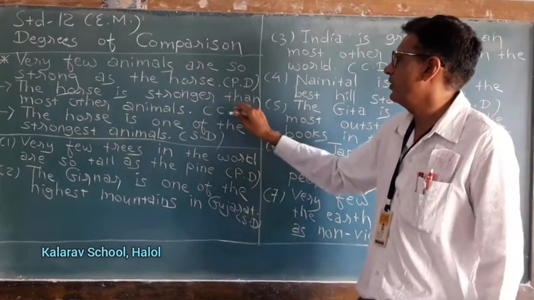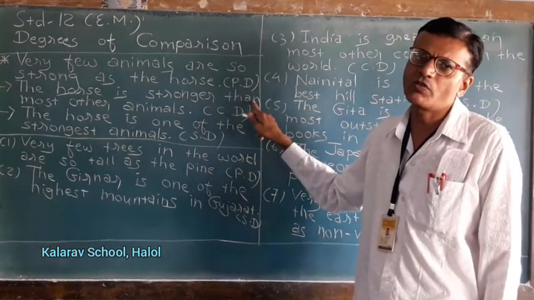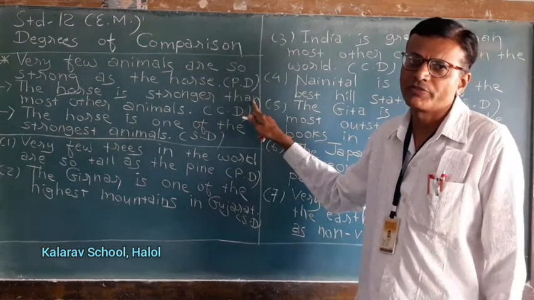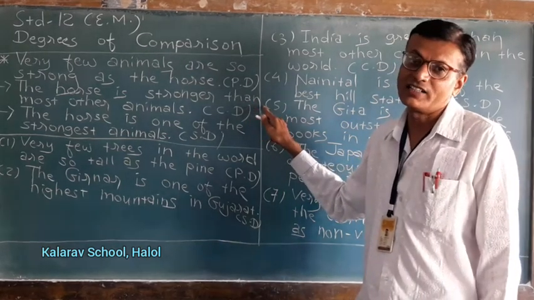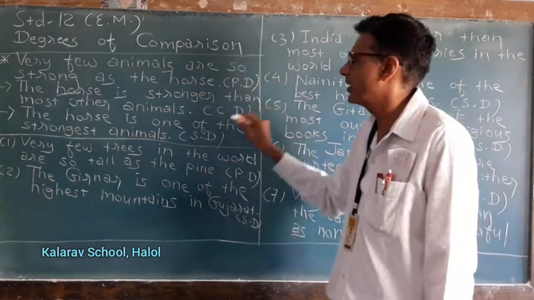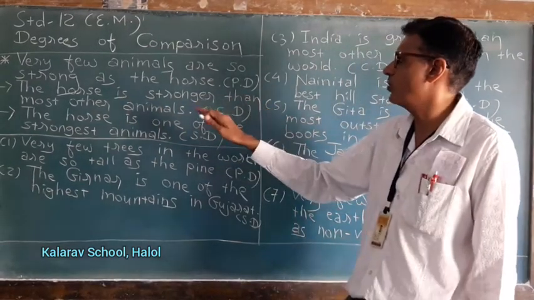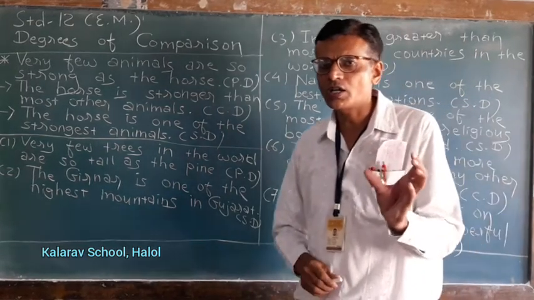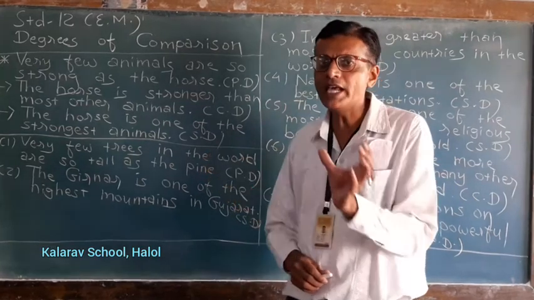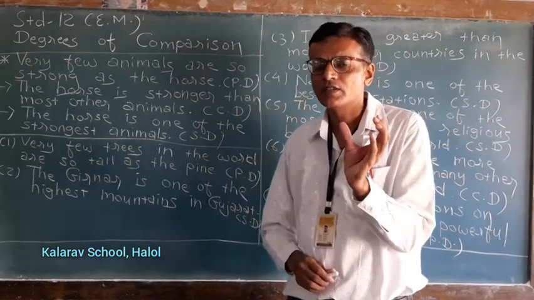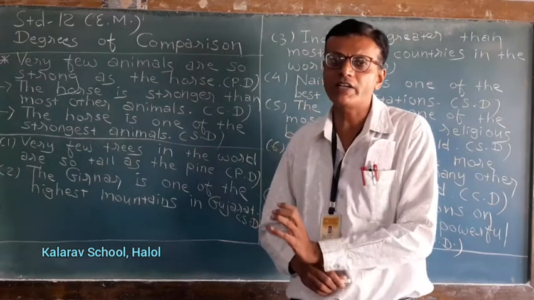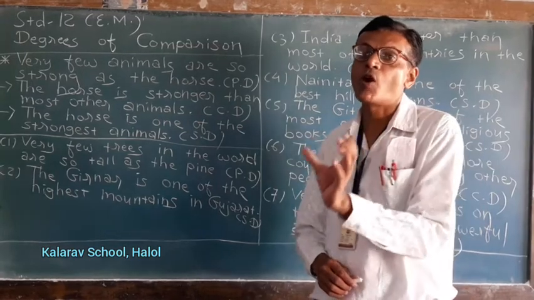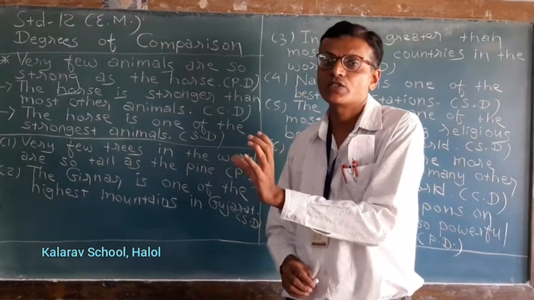And THAN is also very important and necessary in comparative degree. But you just remember the spelling. THAN, not THEN. Just remember. So the horse is stronger than most other animals. This is comparative degree. Strong, stronger, strongest. Big, bigger, that is comparative, and biggest, that is superlative. Small, positive, smaller, comparative, and smallest, superlative.